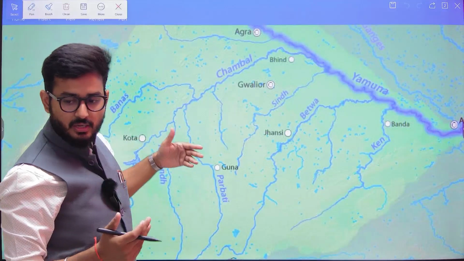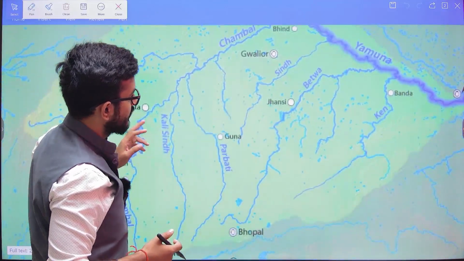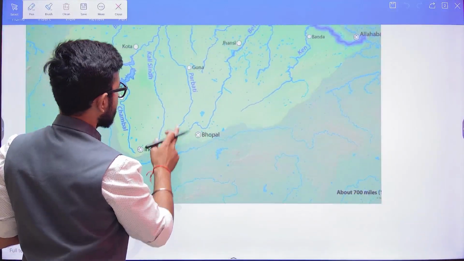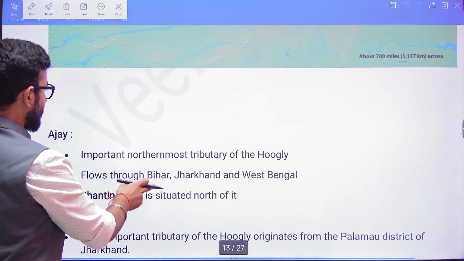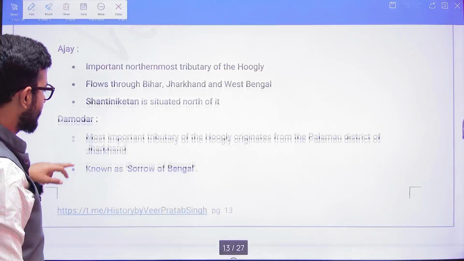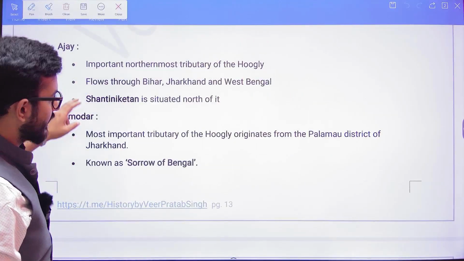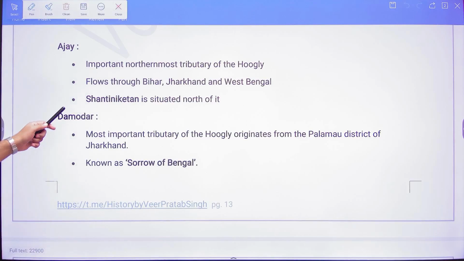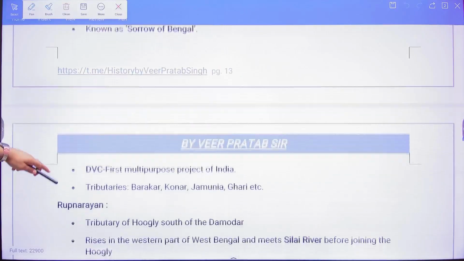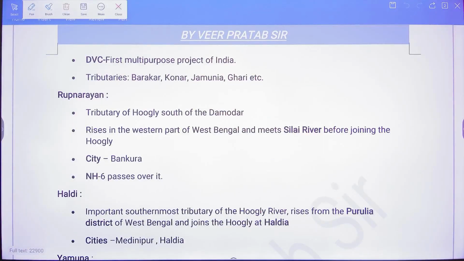Similarly, you will have to understand it in this manner. For all these particular rivers, important facts are important, and I have given the important facts here. But prior to this, I have given you the rivers that are there in eastern India. So this is one. Just look at this content as well.